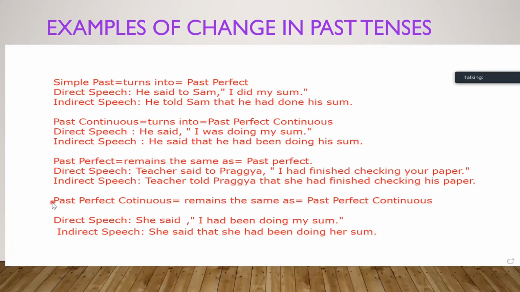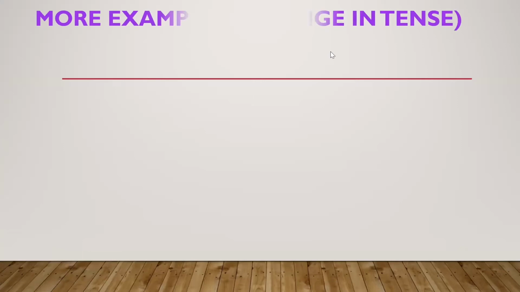Past perfect continuous tense also remains the same as past perfect continuous. She said, I had been doing my sum. She said that she had been doing her sum. Had been doing remains the same as had been doing. No changes happen. So these are the conversions for past tenses. Now we will talk about examples for changes in tense. Let's see.